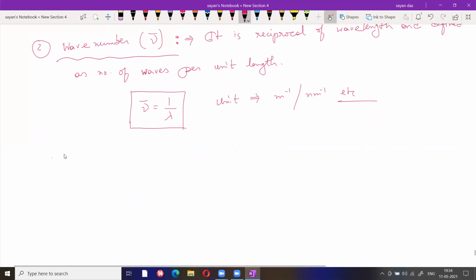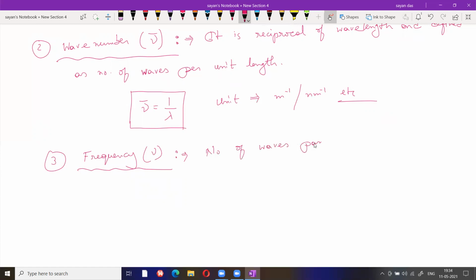Third, frequency, nu. What is frequency? The number of waves passing through a particular point in 1 second. At a particular point in 1 second, how many waves can pass? That is called frequency.